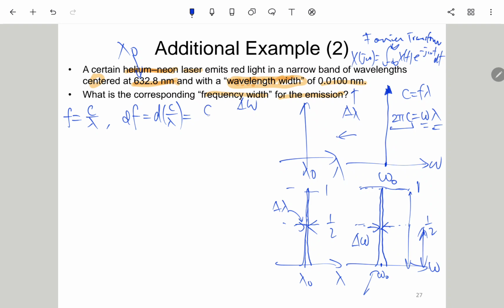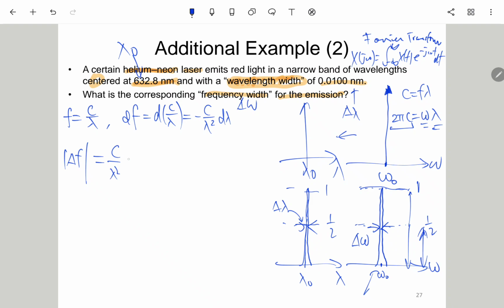Take the derivative, it will become negative 1 over lambda square d lambda. Okay, so this is nothing but the differentiation.